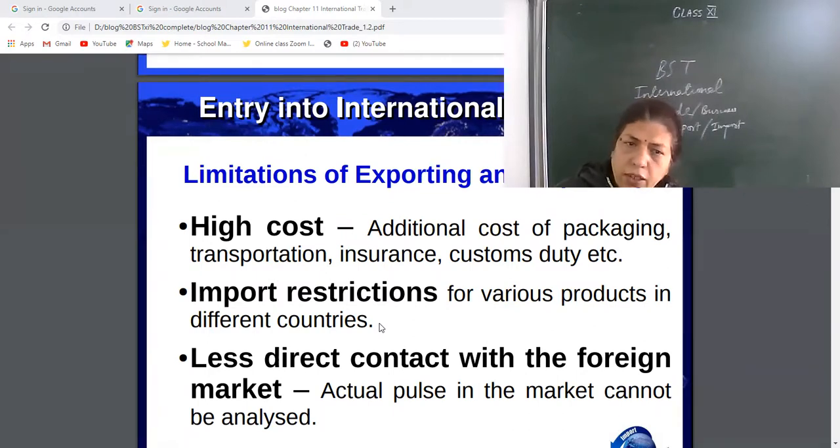It requires high cost, there are import restrictions, less direct contact with the foreign market. Fraud and cheating possibilities will always be high. Goods damage in transit, risk in payment. So a few risks are there, which are possible in every business.